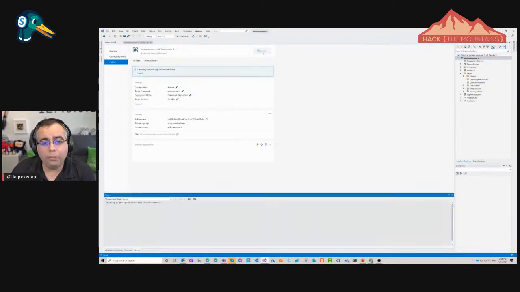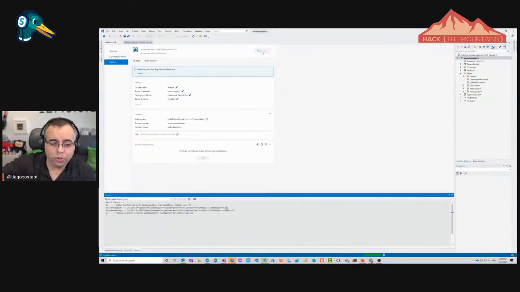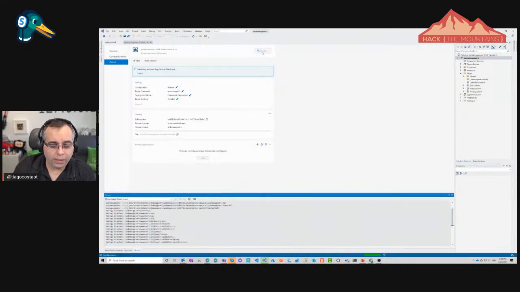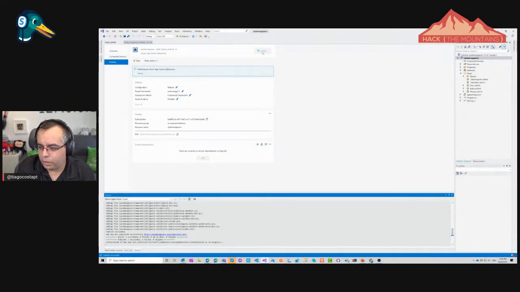When I click publish here, this is going to publish my application. Visual Studio is basically building my app locally on my machine, and it's going to take care of publishing this application into Azure. That's basically what it's doing. And it succeeded. We can see here on the output window all the steps. I know it's probably a little bit small for you guys, but Visual Studio is not that good at zooming things in.